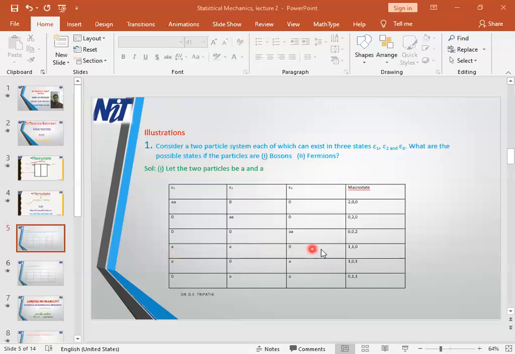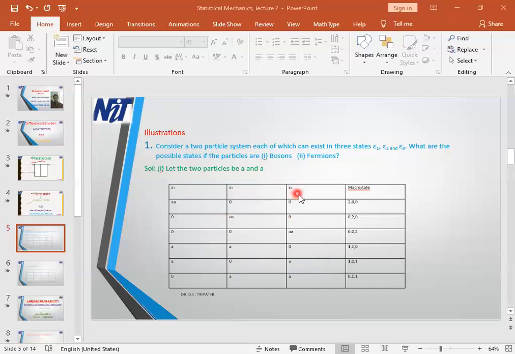So these distributions show you specifically which particle is where, and how the total energy of the system is distributed. This one says that half of the energy of the system is given to this particle and the other half is given to the second particle. The third compartment has no energy, or no energy is given to this compartment, because there is no particle. So we conclude that these are the specific distributions.